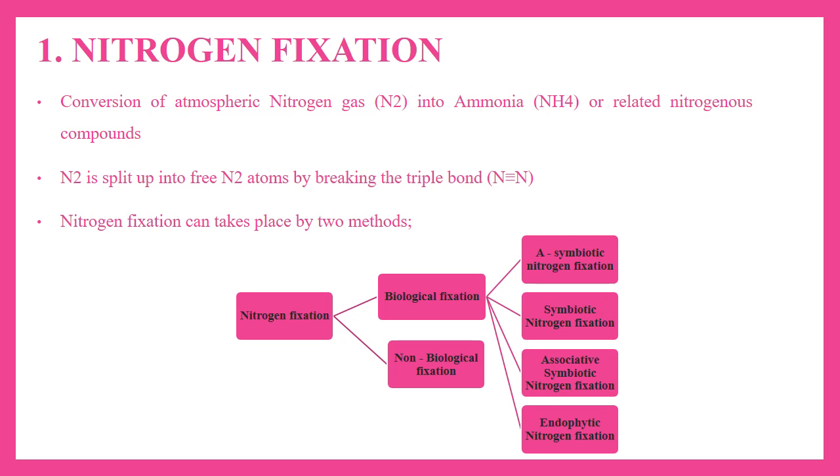Nitrogen fixation can take place by two methods. They are biological fixation and non-biological fixation. Non-biological fixation is otherwise called as physical nitrogen fixation or natural nitrogen fixation. Biological fixation has 4 types. They are asymbiotic nitrogen fixation, symbiotic nitrogen fixation, associative symbiotic nitrogen fixation and endophytic nitrogen fixation.